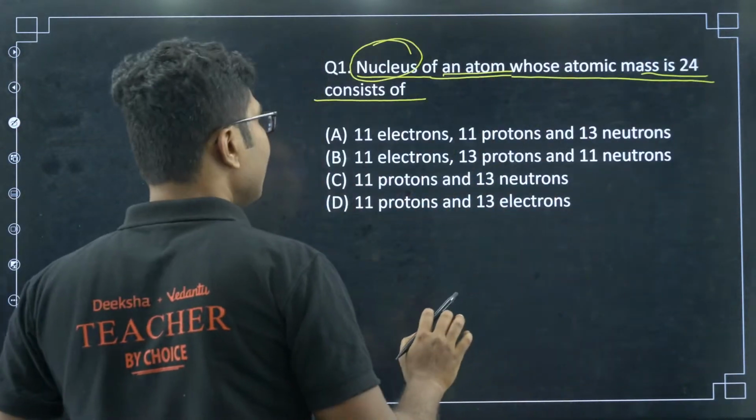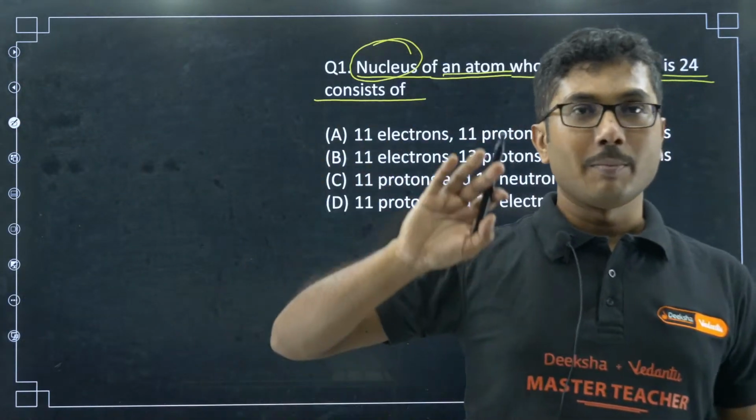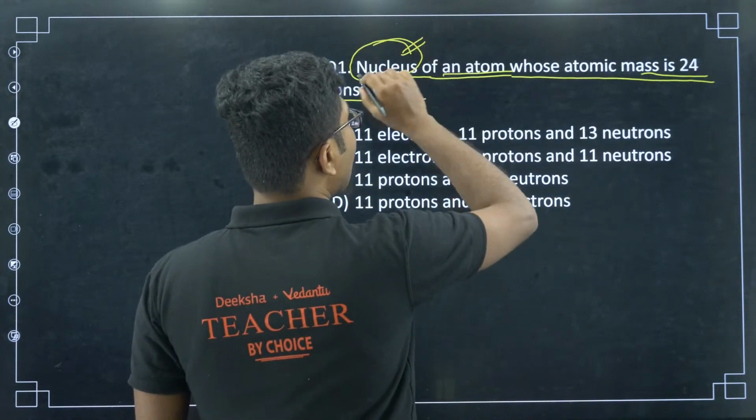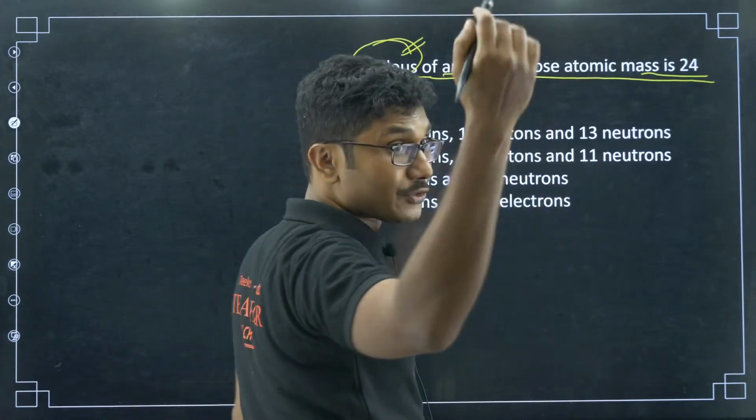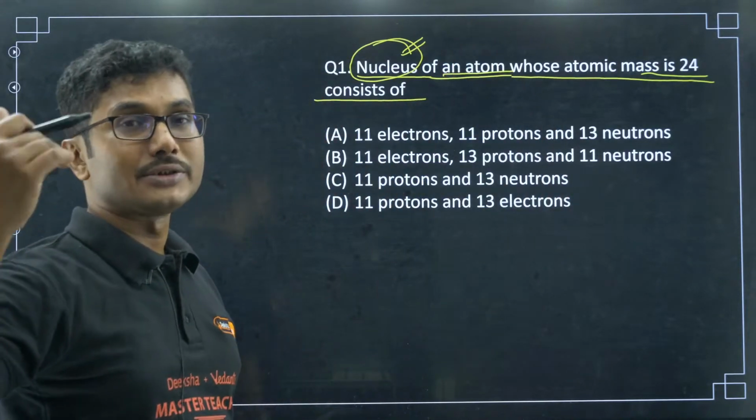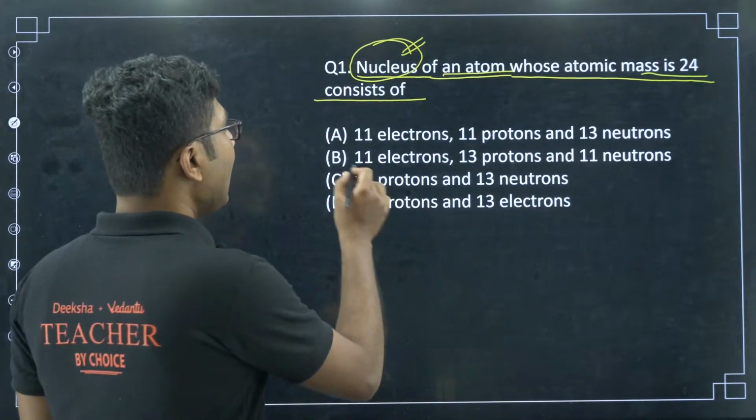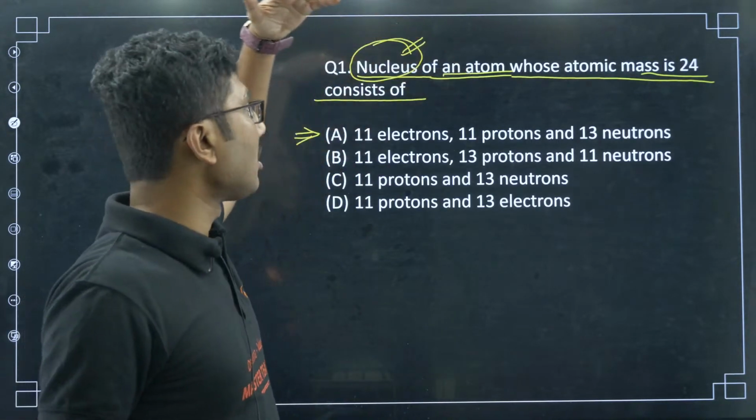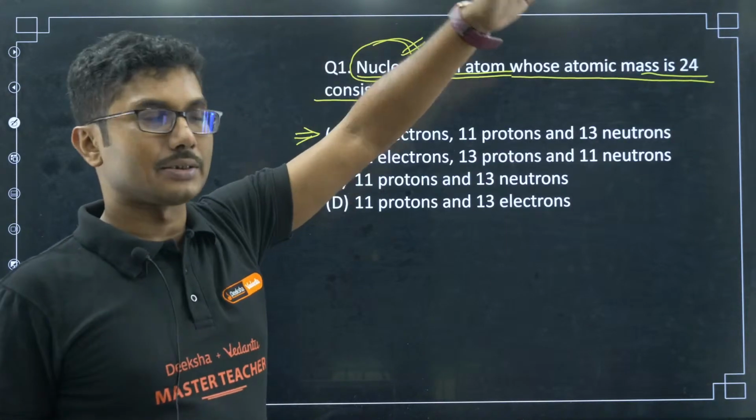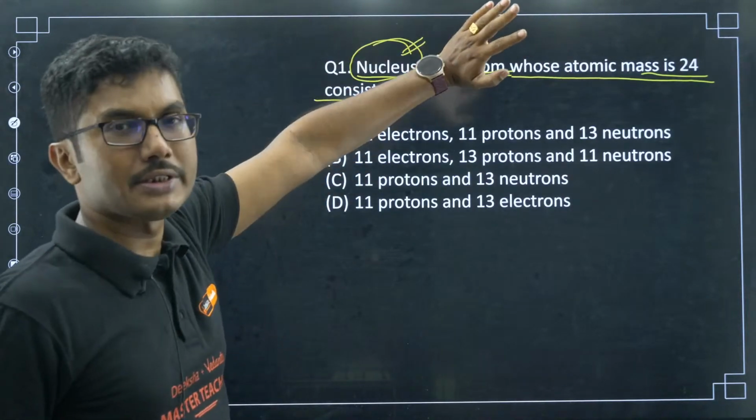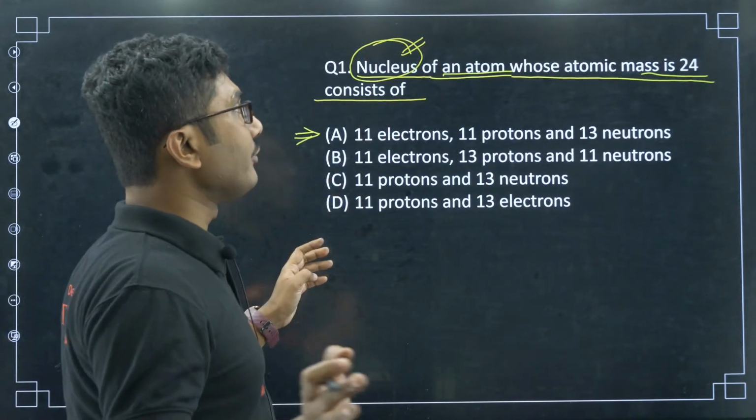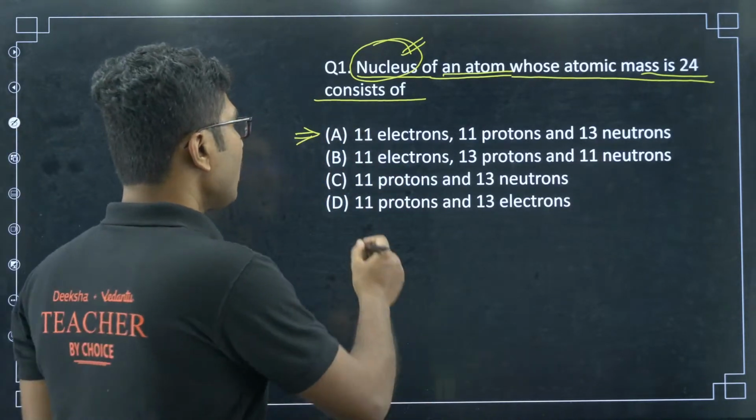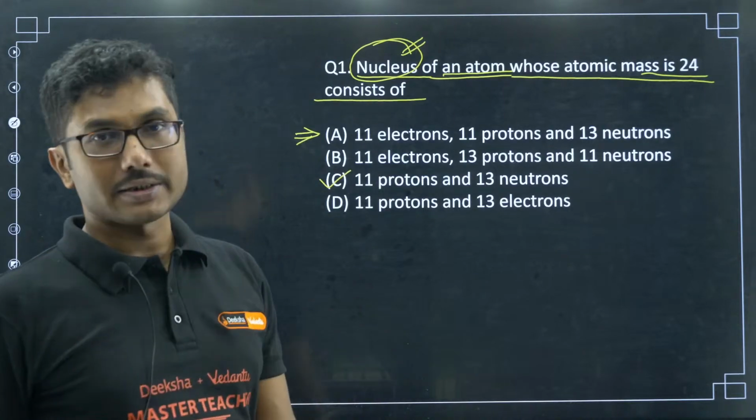1A looks correct, Chandan, but here they are not talking about the atom. If the question was what are the possible constituents of the atom, then option A would be the correct answer. But the language of the question talks only about the nucleus. Only the nucleus means the total of neutrons plus protons should equal 24. So option C is definitely the correct answer for this case.